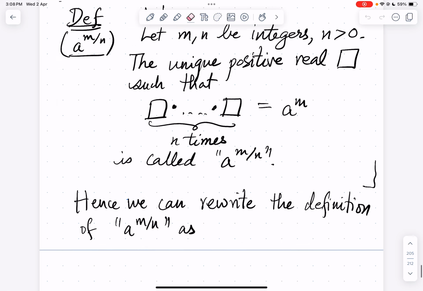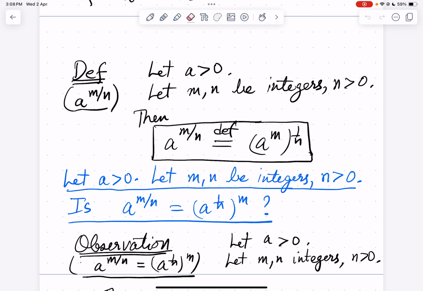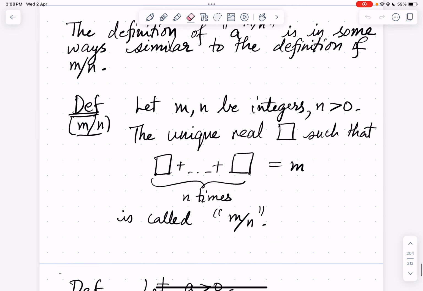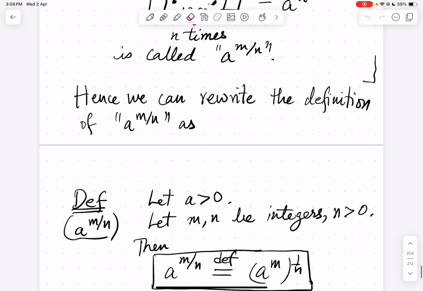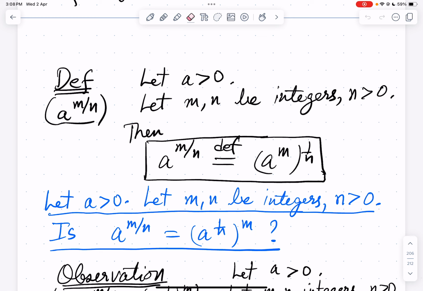Then we defined a power m by n, so let a be greater than 0, let m and n be integers, n greater than 0. Then we defined a power m by n to be the nth root of a power m. So we tried to mimic the definition of a power 1 by n to get the definition of a power m by n, and then we rewrote the definition in this simpler way. If a is a positive real and m and n are integers, n positive, then a power m by n is defined as a power m power 1 by n.